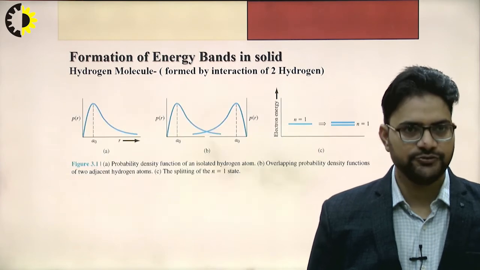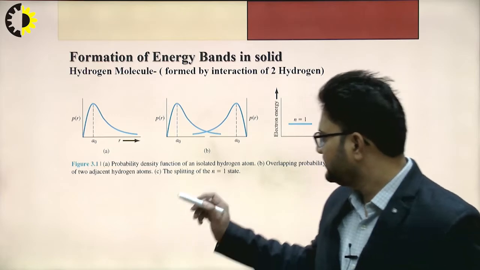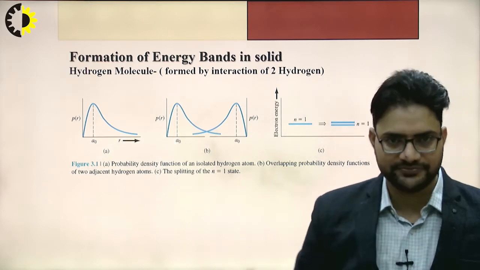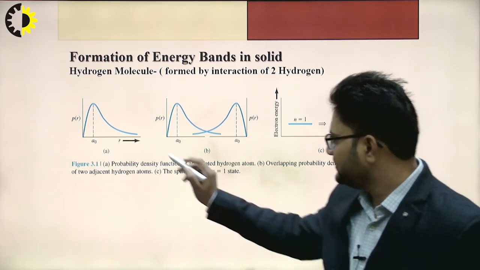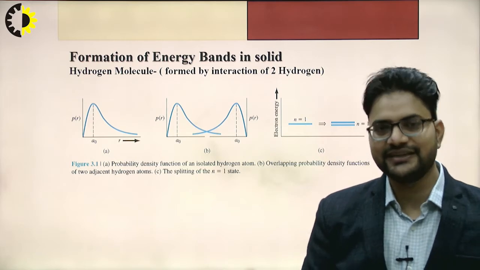If you see the two diagrams, this is the probability density function of the isolated hydrogen atom, and this probability density function varies with respect to the radial distance.